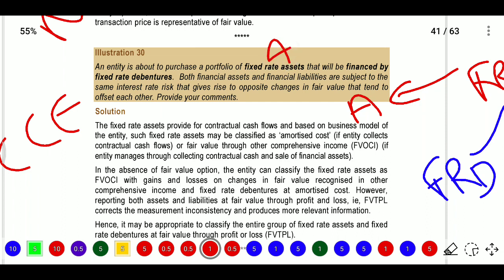It will be classified as amortized cost if the entity collects contractual cash flows, or fair value through OCI if the entity manages it by collecting contractual cash flows and selling the financial assets. So when will we classify as amortized cost? If it has contractual cash flows and the entity is managing them by selling the financial assets, then it will be FVOCI.